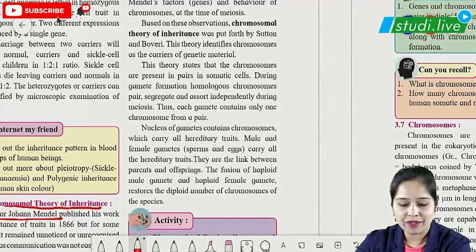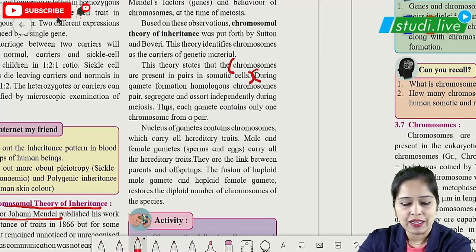Now, chromosomal theory of inheritance. What are the points you have to study? Chromosomes are present in pairs in somatic cells. Second, during gamete formation, these homologous chromosomes pair, segregate and assort independently. Thus each gamete contains only one chromosome from a pair.